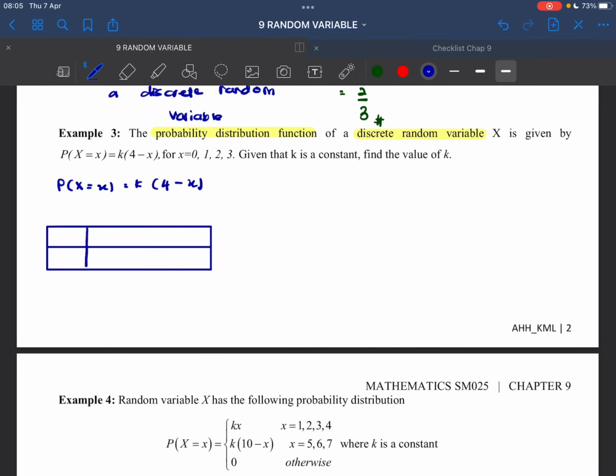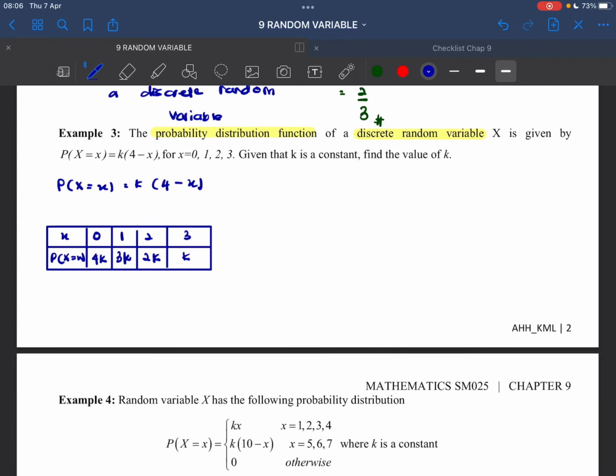Table is the easiest way to represent our probability distribution. Okay, so we have our x here, P(X=x). So here we have x equals 0, 1, 2, 3. Okay, now let's just substitute 0 into this one here. So you will get 4 minus 0 is 4, so that will be 4k. If we substitute 1, that will be 3k. If we substitute 2, that will be 2k, and here will be k only. Okay, now we want to find k, constant k. How are we going to find that?